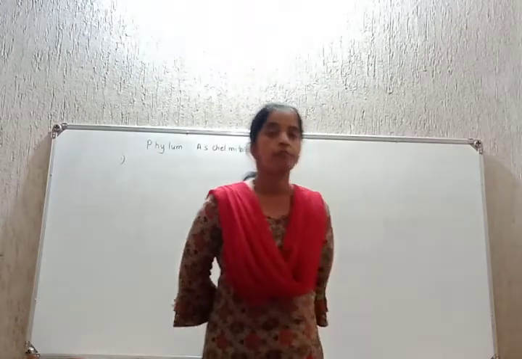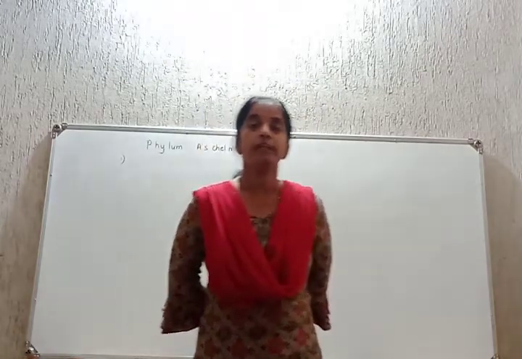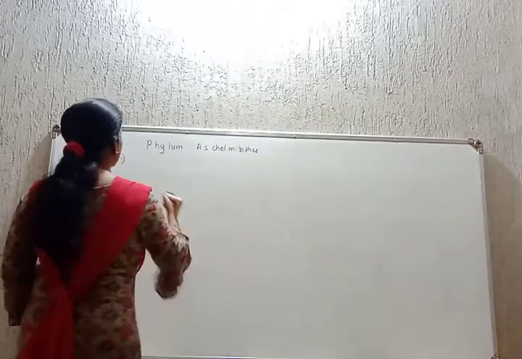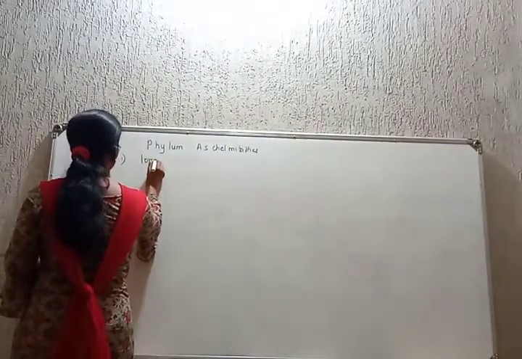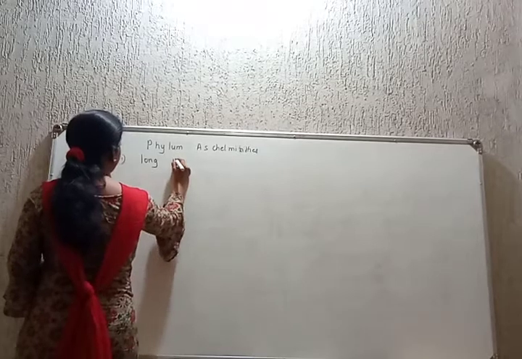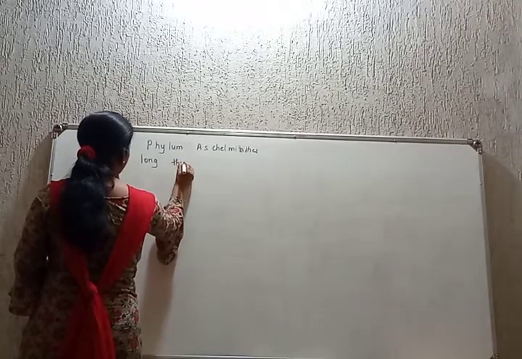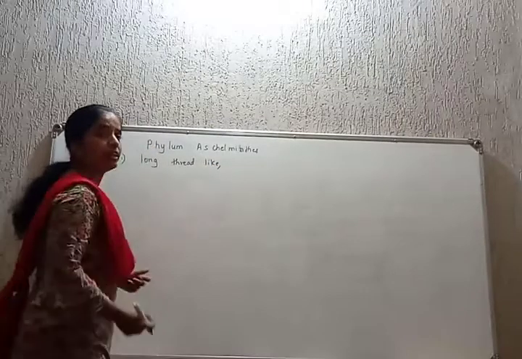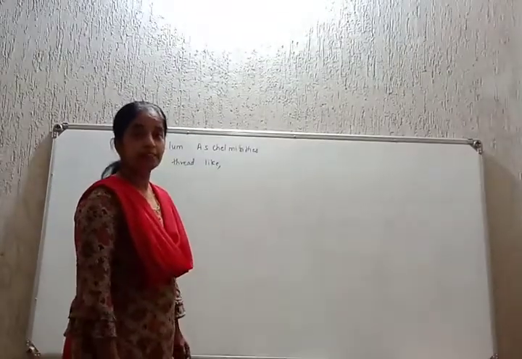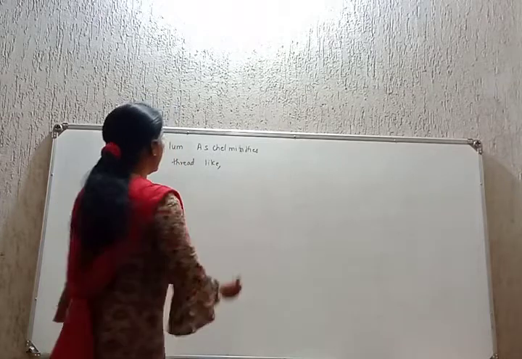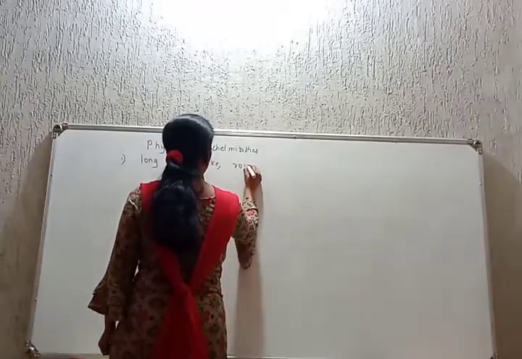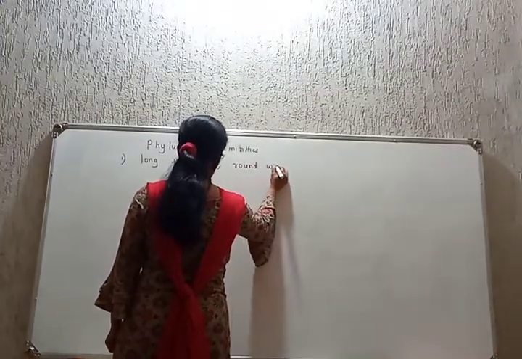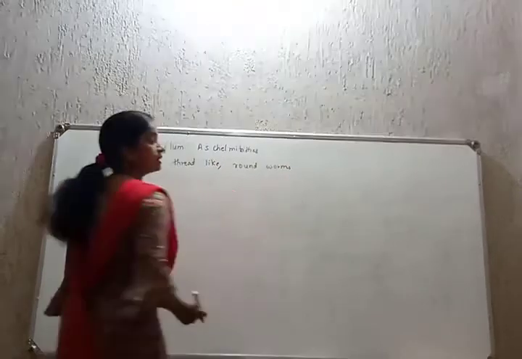I'll revise. Phylum Aschelminthes. Their body is long, thin, cylindrical, thread-like, hence called roundworms.